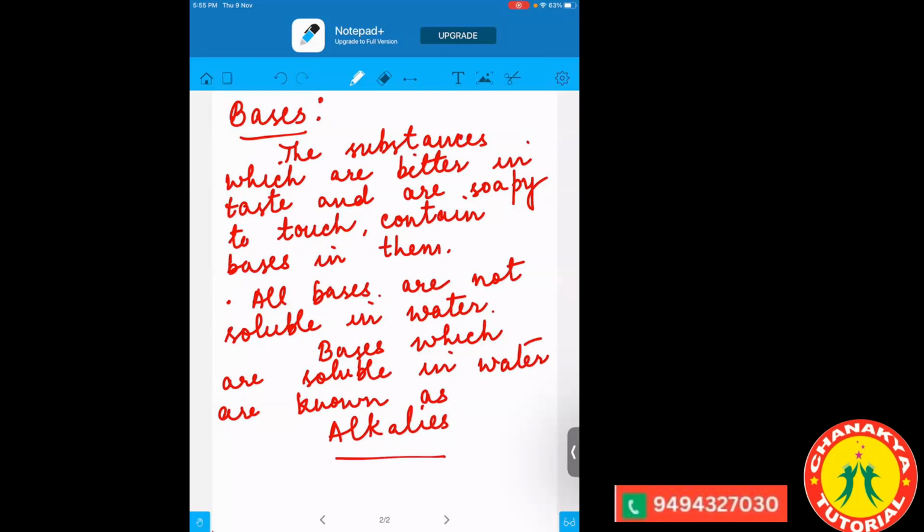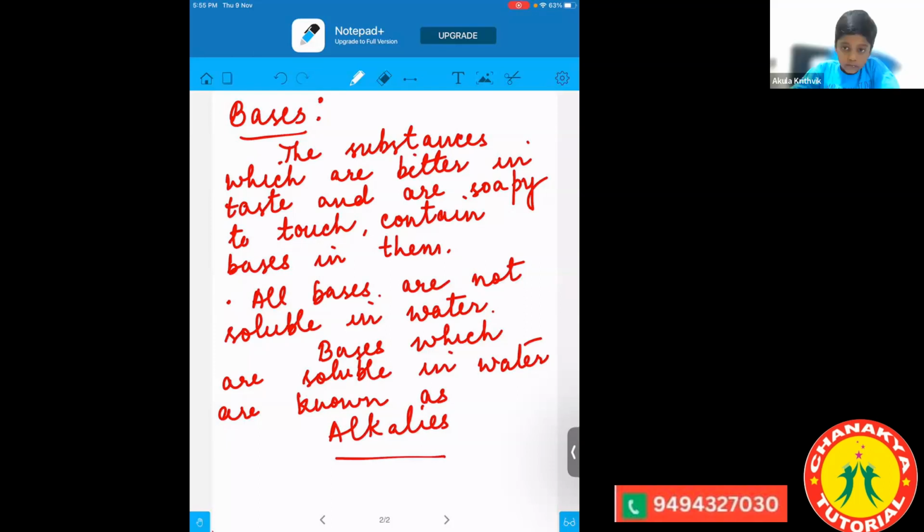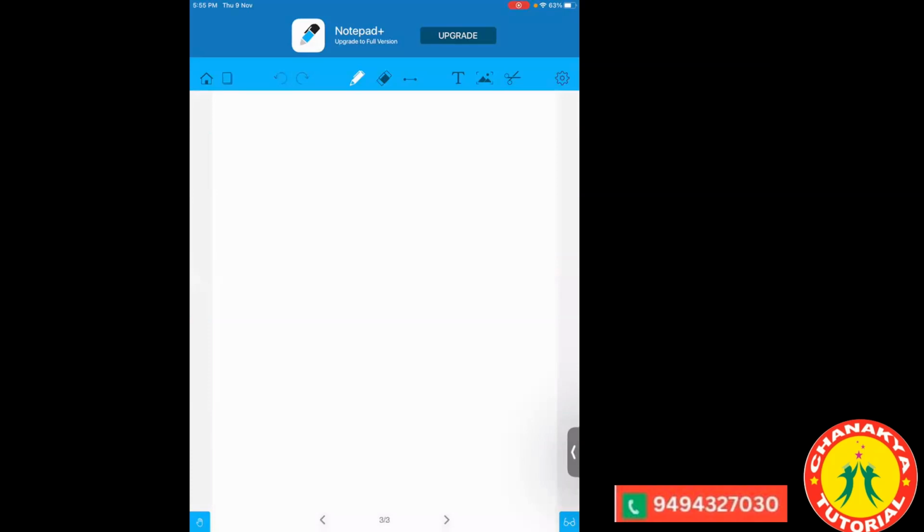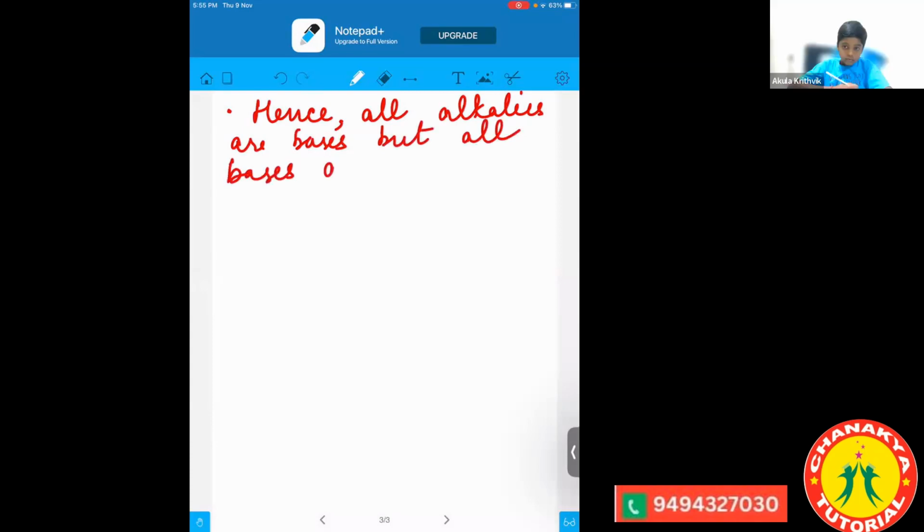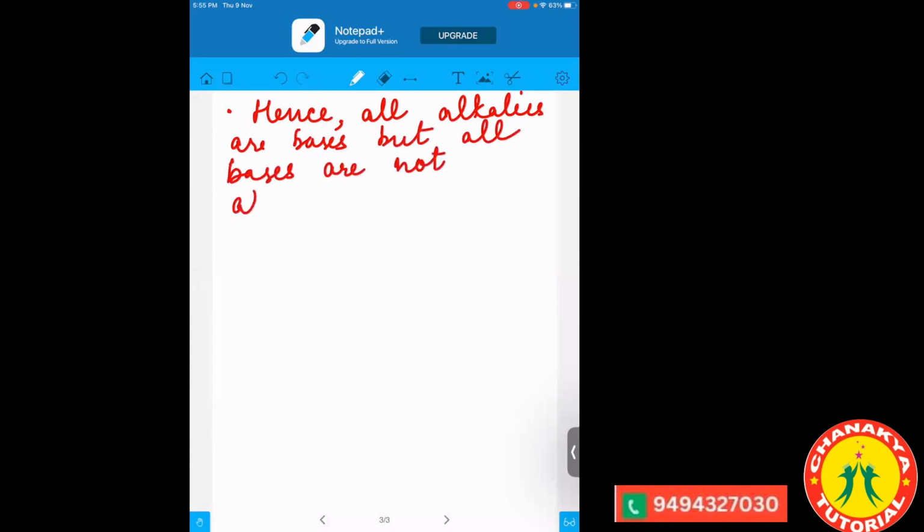Clear, Varshit and Kritvik? Yes, ma'am. So by this statement, we can conclude that all alkalis are what? All alkalis are bases. But all bases are not what? Alkalis. Very good. All bases are not alkalis. Now, why are we saying that all bases are not alkalis? Because some bases cannot be dissolved in water. That is why we said that all alkalis will be the bases, but all bases will not be the alkalis.